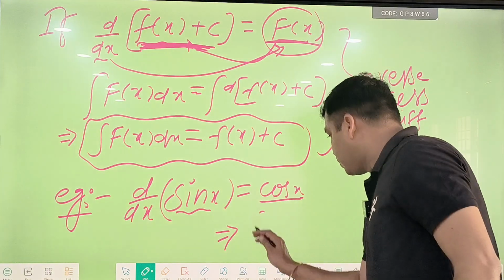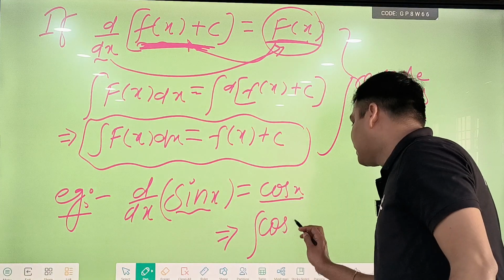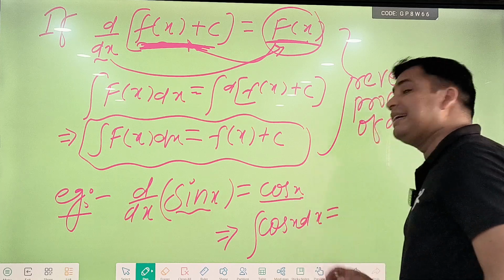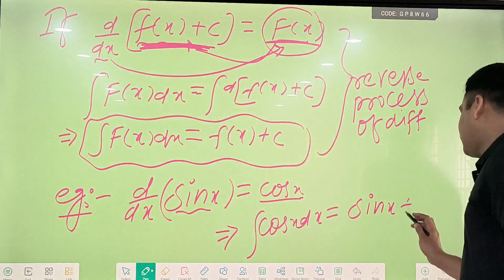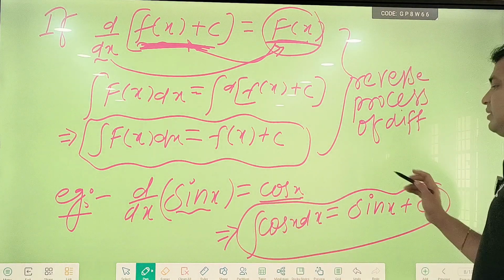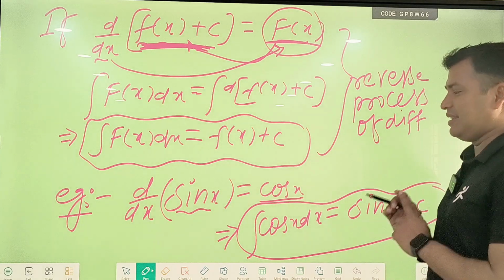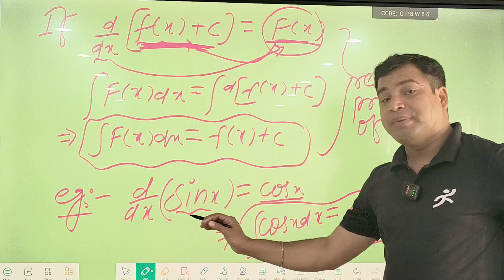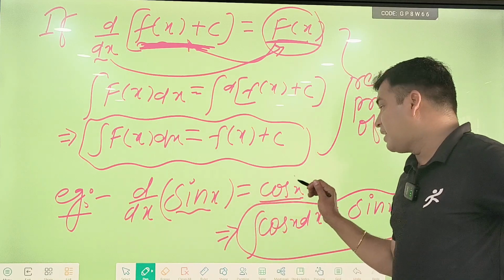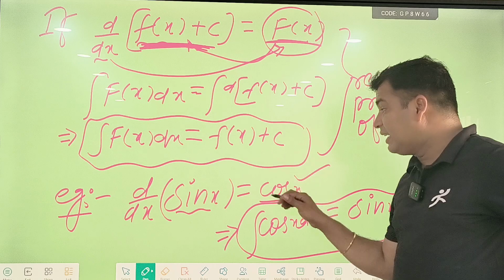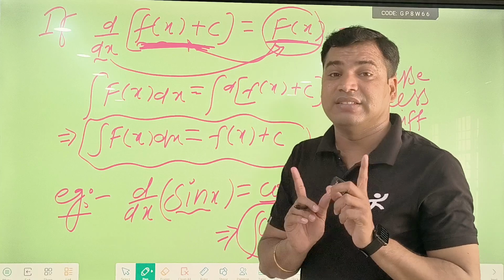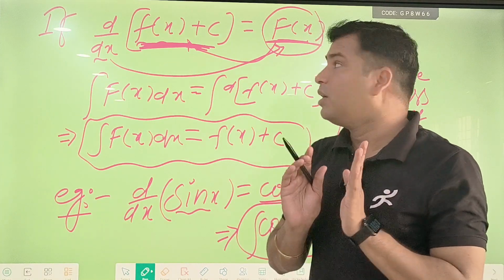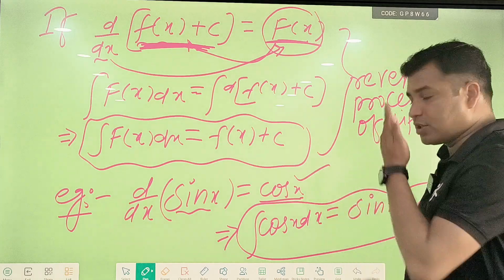But I am going to integrate this function. See here, cos x dx. So what is the integration of cos x dx? You can say, sir, sin x plus c. So we can say that this is the reverse process of differentiation. When we differentiate sin x, we get cos x, and when we integrate cos x, we get sin x. So we can say from here that integration is the reverse process of differentiation. I hope you are getting all the things whatever I am explaining here.